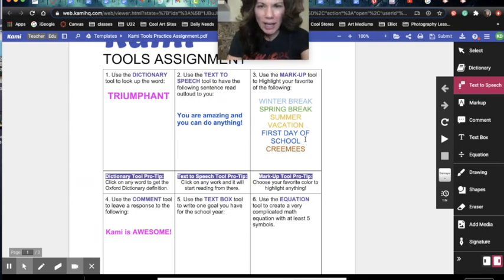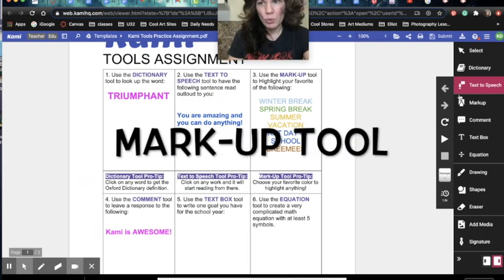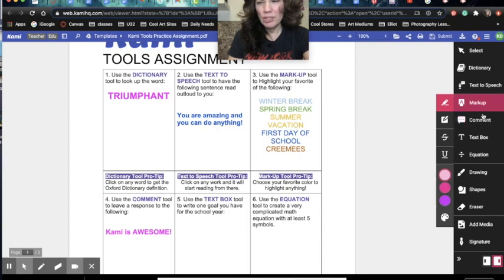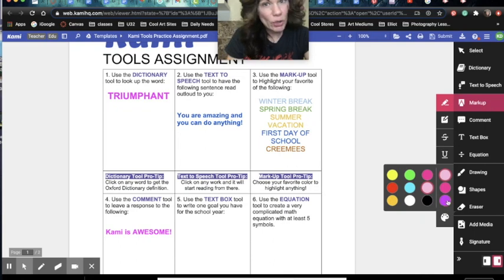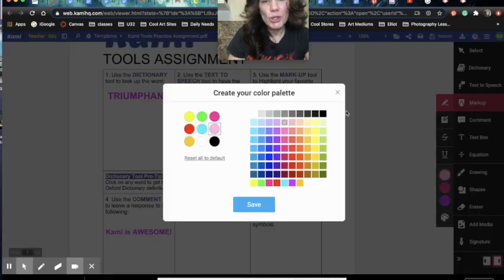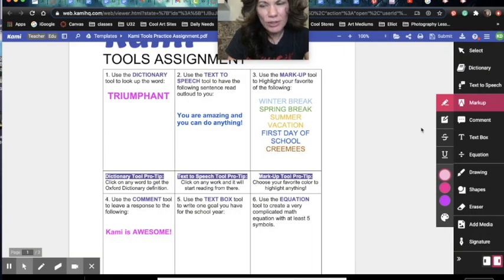All right, let's see. Next is the markup tool. That is this tool. Notice again it changes. This is your highlighter. This is if you were working on paper and you had a yellow pen or a pink pen, because pink is cool, that would highlight all your words. So this gives me color options. I can also click on this and choose any different colors. That's the choice anywhere. You'll see this little color palette. I can underline, I can cross out, I can do all kinds of cool things. But the assignment here says, use the markup tool to highlight your favorite of the following.